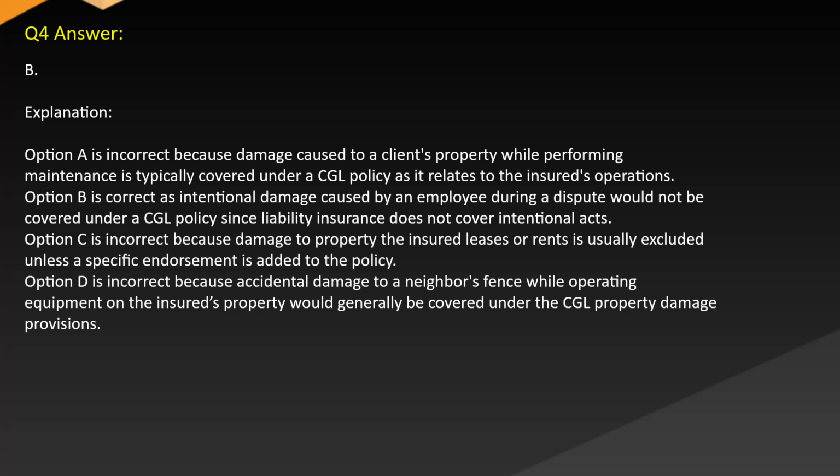Option C is incorrect because damage to property the insured leases or rents is usually excluded unless a specific endorsement is added to the policy. Option D is incorrect because accidental damage to a neighbor's fence while operating equipment on the insured's property would generally be covered under the CGL property damage provisions.